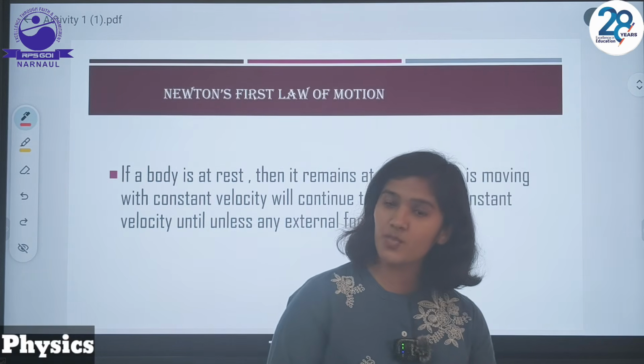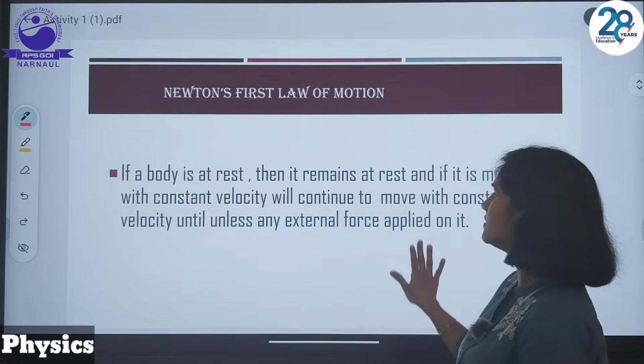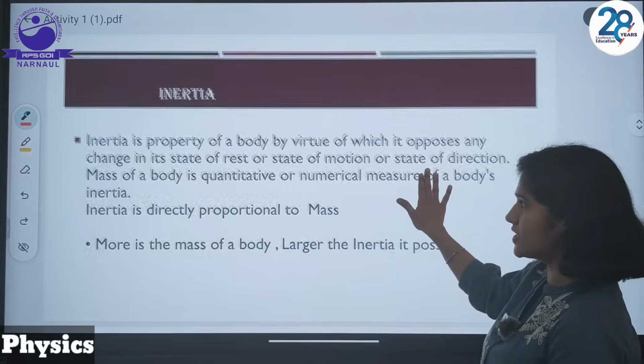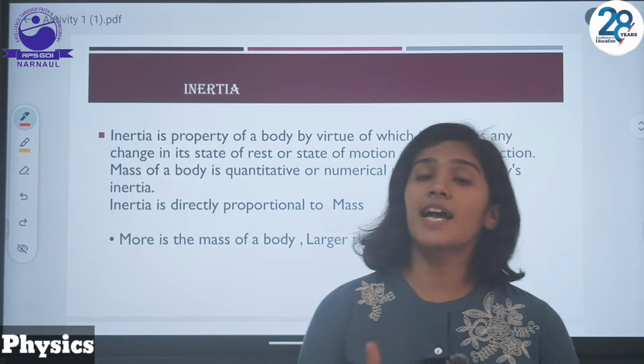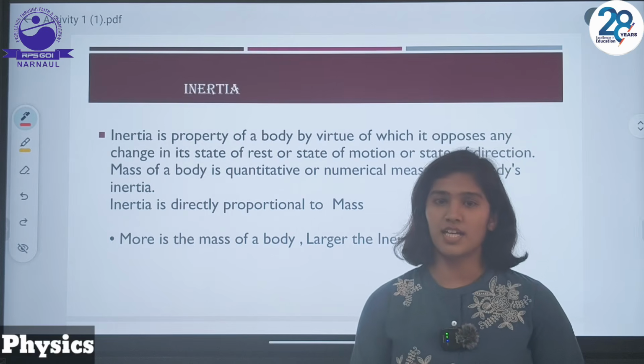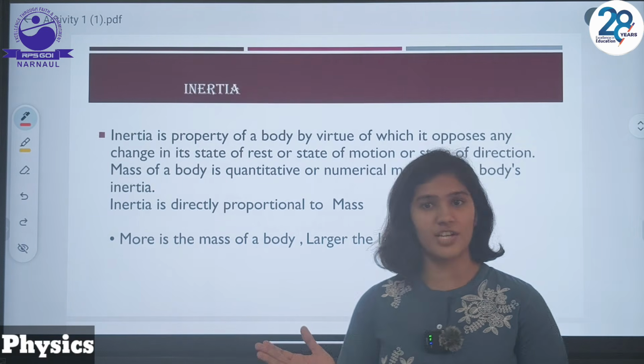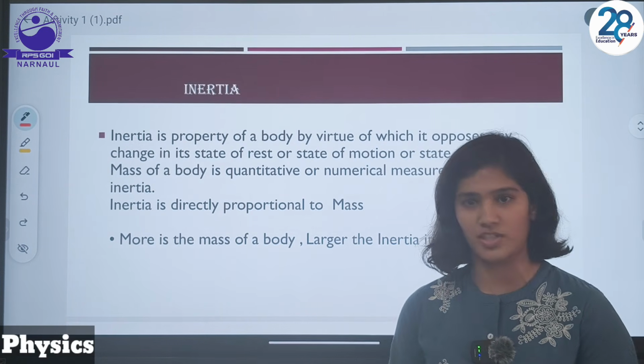Now the question arises, what is inertia? Inertia is a property of a body by virtue of which it is unable to change its state. State can be state of rest, state of motion or state of direction.